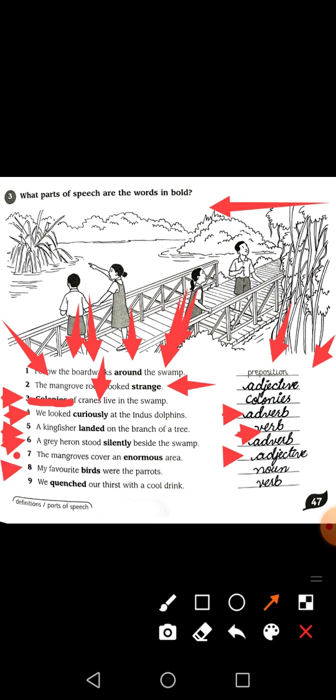Number 8: my favorite birds were the parrots. Birds: all of you know that birds is the name of something. So here birds is a noun. Number 9: we quenched our thirst with a cool drink. Quenched: again here we did some action. We just fulfilled our thirst with the cool drink. So here quenched is the verb.